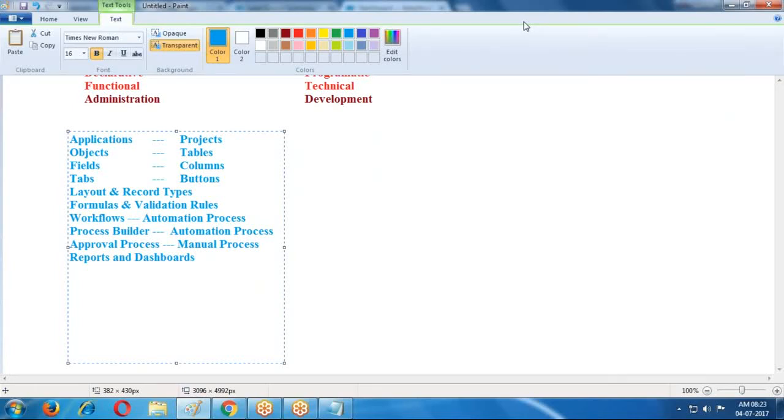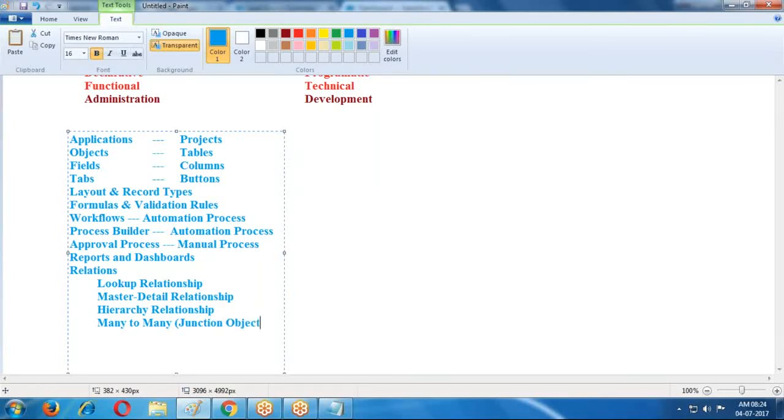Now, relations. Salesforce provides lookup relation, master detail, hierarchy, and many to many, using a junction object. So there are four types of relations provided in this area.